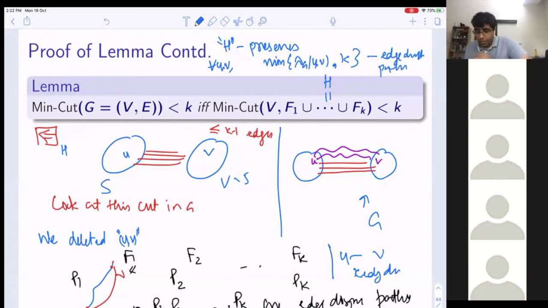So look at any pair of vertices u, v. If it has a certain number of paths, I don't care whether it has k plus 100 or not, but if it has up to k edge disjoint paths, then I store them. I have a witness of that in my H. So if I'm looking for a threshold of connectivity up to k, then this construction is good enough.